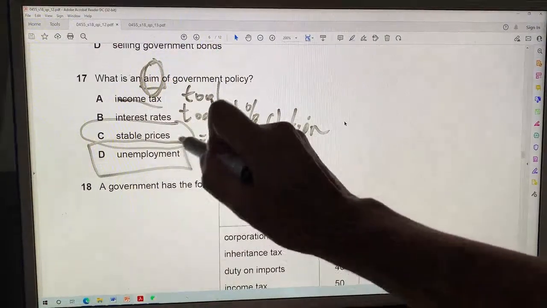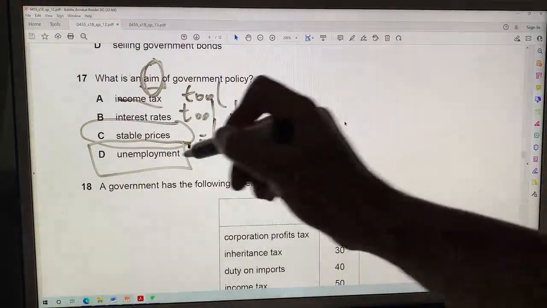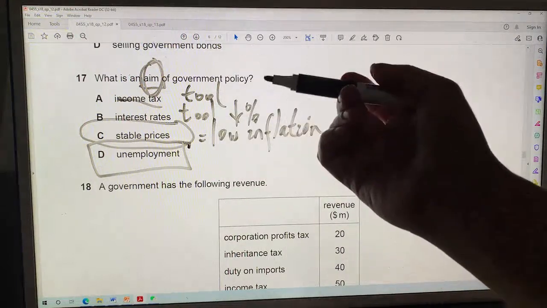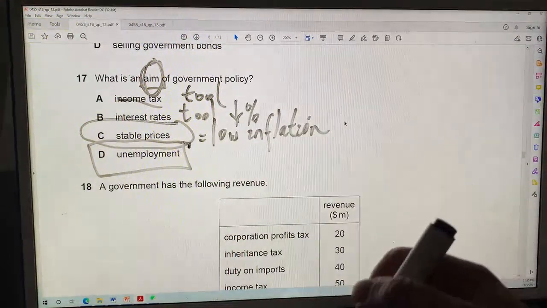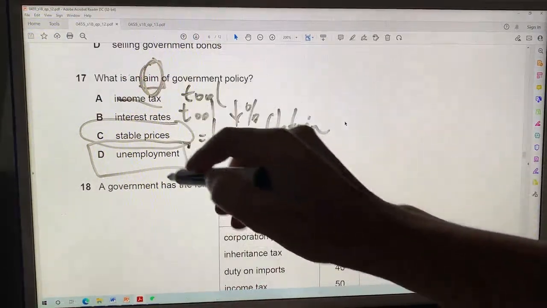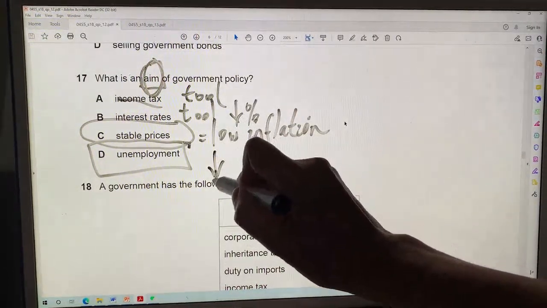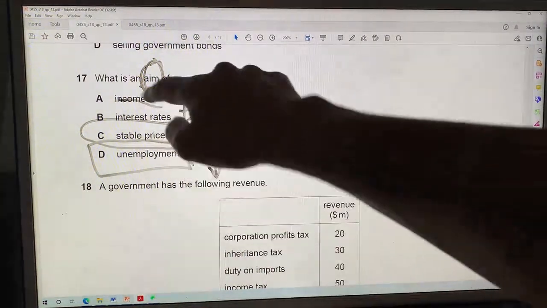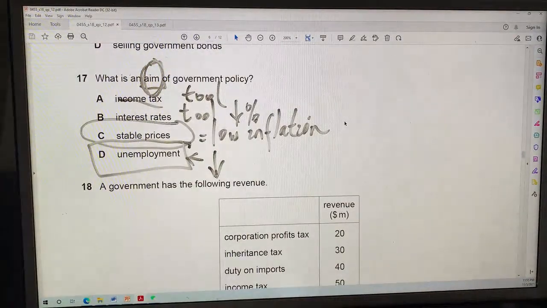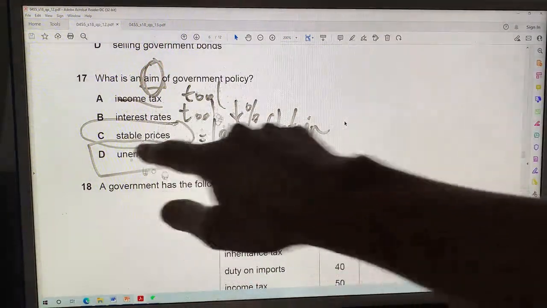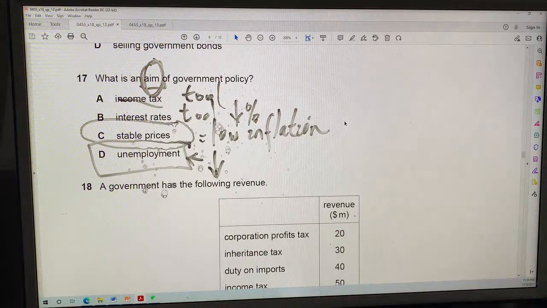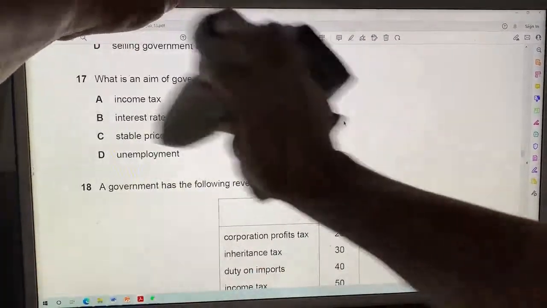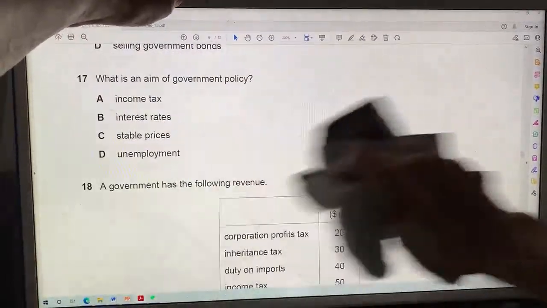Unemployment, also for the same reason. Maybe this is a grammar or a reading lesson, but unemployment is not an aim. Less unemployment is an aim. So simply to say unemployment or income taxes or interest rates, those are not aims, those are just nouns. Aims have an action, like stable prices imply action, some action to make prices stable.